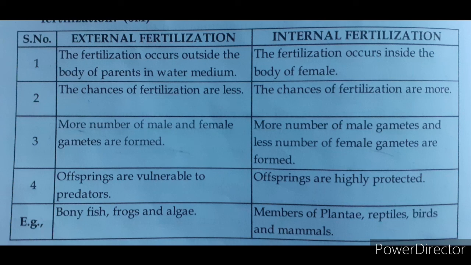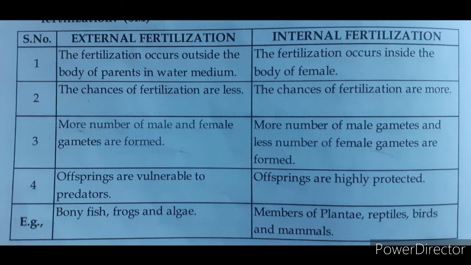First point, external fertilization: fertilization occurs outside the body of the parent in the water medium. Internal fertilization occurs inside the body of the female. Second point, the chances of fertilization are very low in external fertilization because the large number of male gametes produced must reach the correct position.